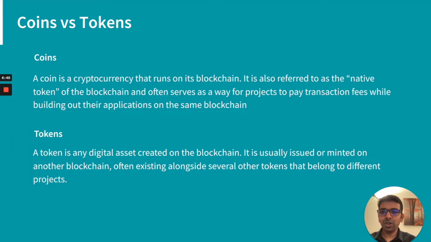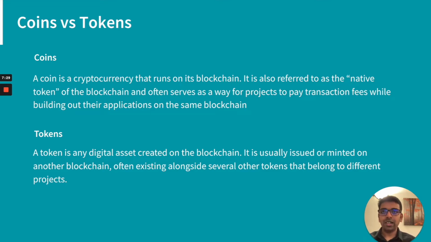You might hear the words coins or tokens in any kind of blockchain discussion. Let me explain the difference between these two. A coin is a cryptocurrency that runs on a blockchain. For example, the first cryptocurrency is Bitcoin. It runs on the Bitcoin blockchain network, and it's also sometimes referred to as a native token. The miner who participates in block creation will be rewarded with that native currency, and the transaction fees and everything on the blockchain network will be paid in that native currency.